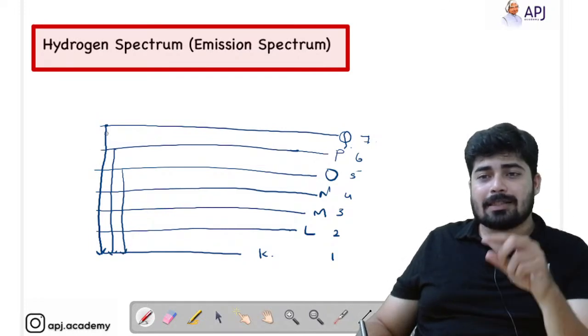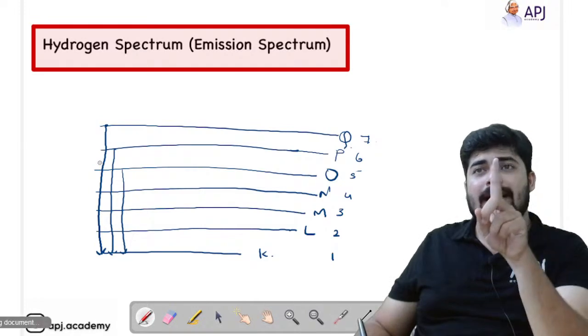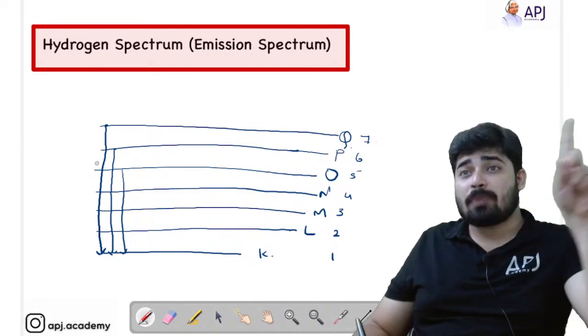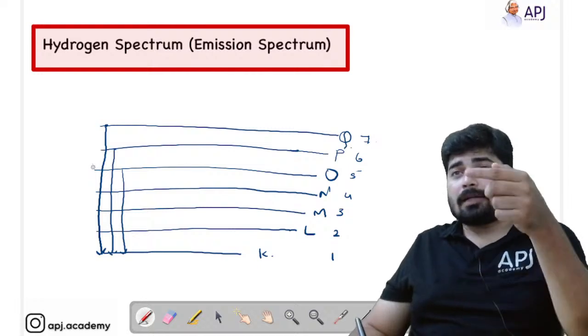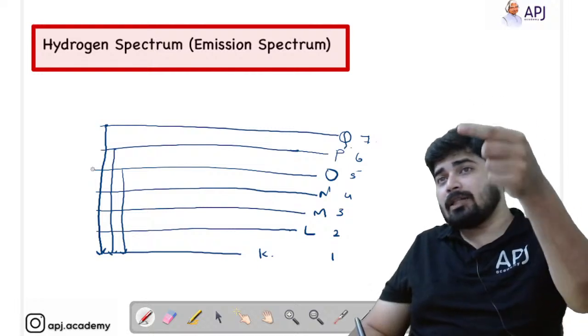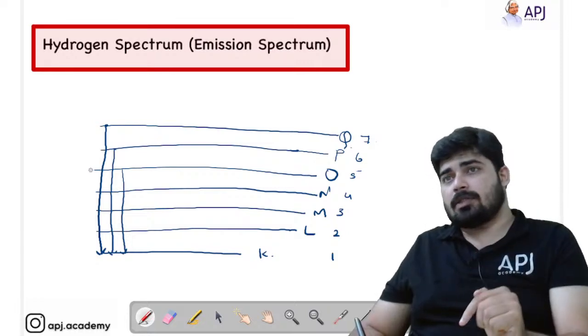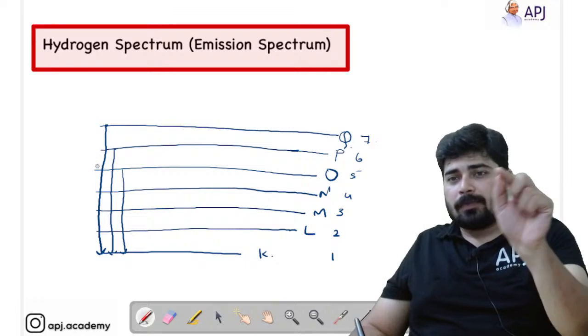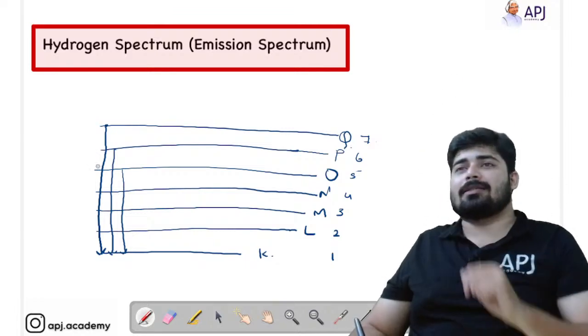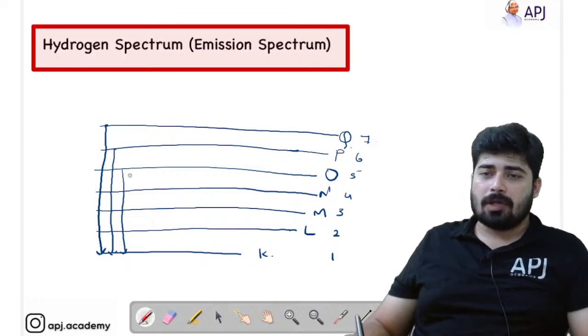You can see that from 7 to 1 I have drawn a line, and that line is the spectrum corresponding to that jump. When the electron from the 7th shell jumps to the first shell, it releases energy and we get a line spectrum. That line is denoted as this. So that is what you have to understand.